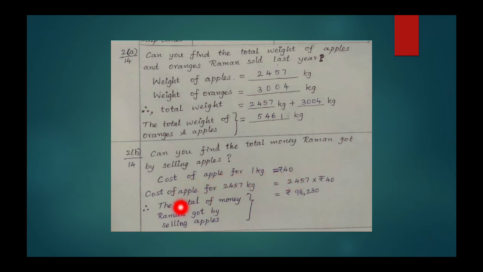Cost of apple for the total weight of apples, that is 2457 kg, is 2457 times cost of apple for 1 kg, that is rupees 40 here. So 2457 into rupees 40 is equal to rupees 98,280. This is the total money Raman got by selling apples.